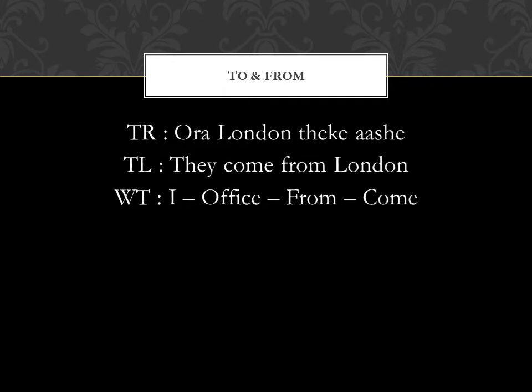ওরা লন্ডন থেকে আসে. Now, this Bengali sentence is the literal translation of the English sentence, they come from London. Now, in English, when we say they come from London, it has two meanings. One, the literal meaning, that is, they come from London, let's say by train or by bus or commute regularly from London. And the second meaning is they are natives of London, that they stay in London and they are natives of London. In that sense, they come from London. So the Bengali sentence, Ora London theke ashe, means the first one, that is, they commute from London.